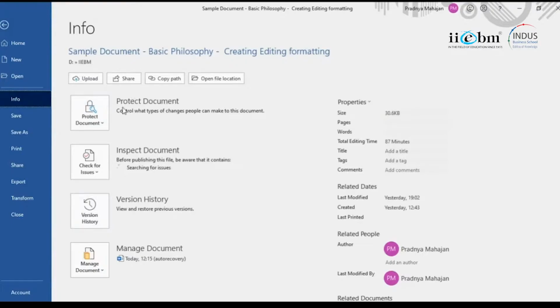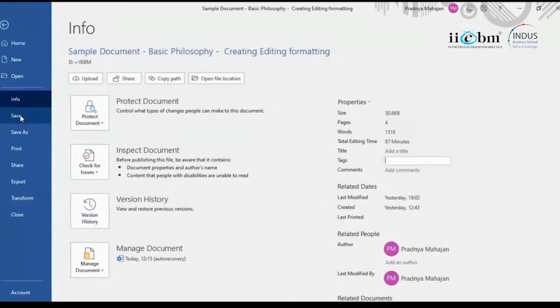So we will see at a later point how you protect a document, because when you have to collaborate, you will have to protect your content. The other things that are important are the title of the document and tags. Like you give a keyword for a book search, people can use the tag and search the document, or you can search your own document at a later point, right?